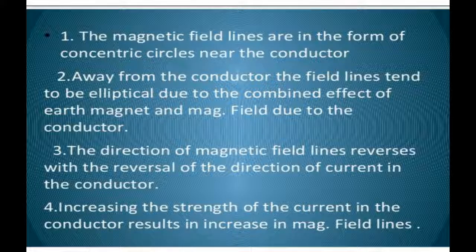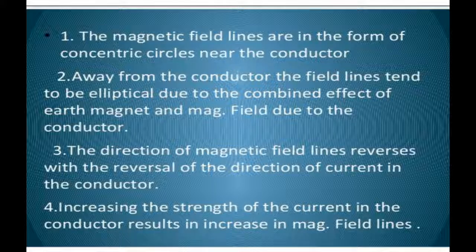Then the third is that the direction of the magnetic field lines reverses with the reversal of the direction of current in the conductor. So by reversing the direction of current we can reverse the magnetic field lines. When the current is moving in the downward direction, the magnetic field lines will be clockwise, and when we reverse the current to move upward, the direction of magnetic field lines will be anti-clockwise.